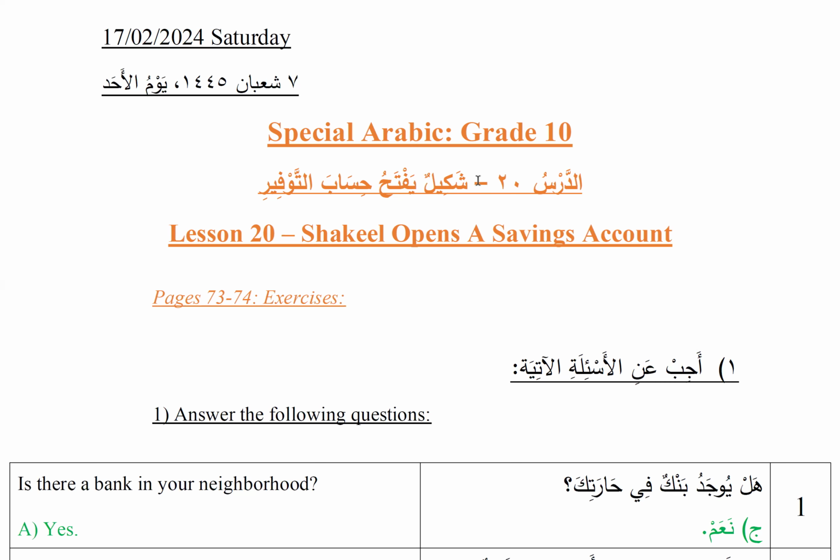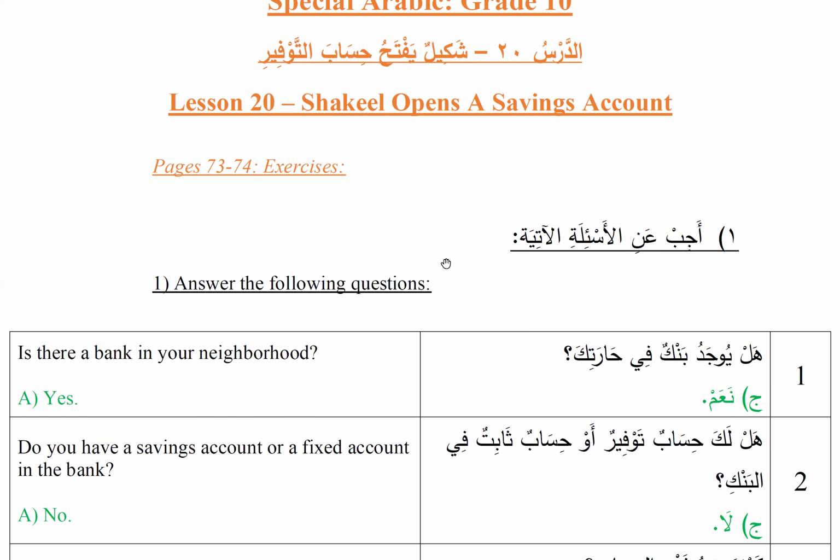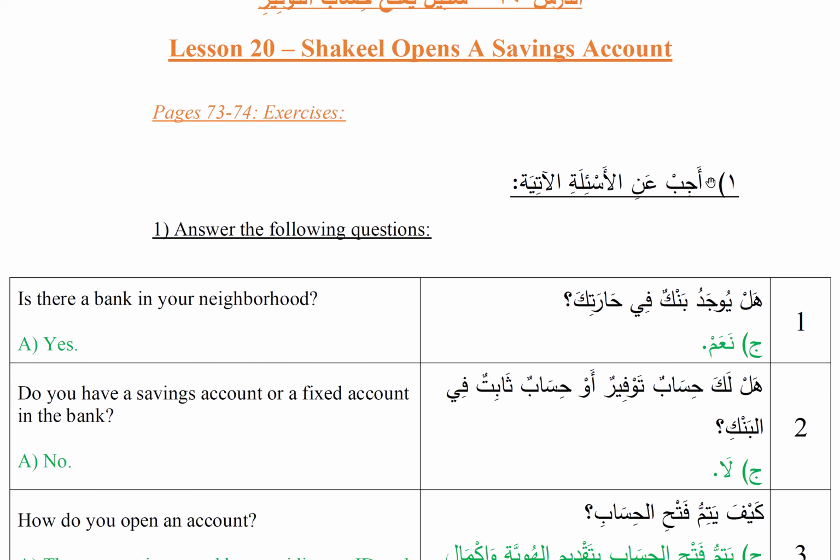الدرس العشرون lesson 20 شكيل يفتح حساب التوفير. Shakeel opens a savings account. These are the exercises from the textbook. First question is أجب عن الأسئلة الآتية.